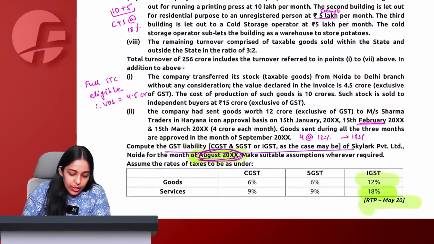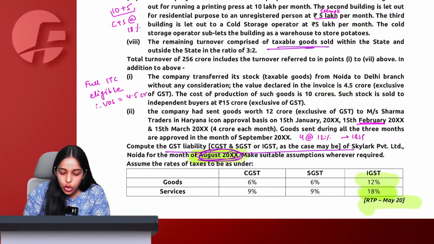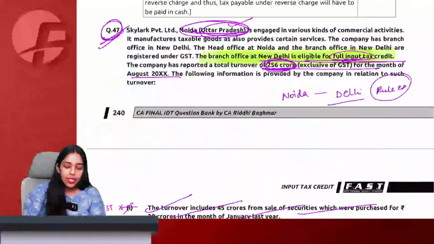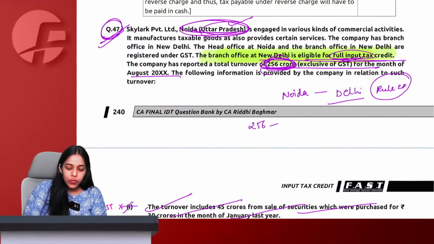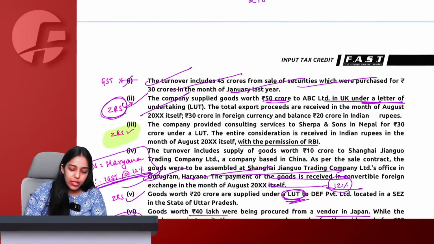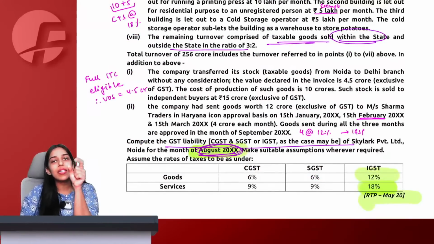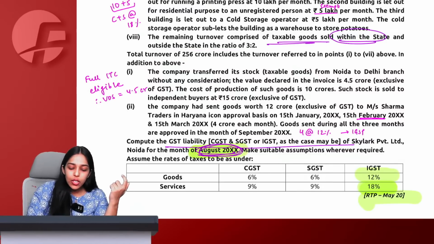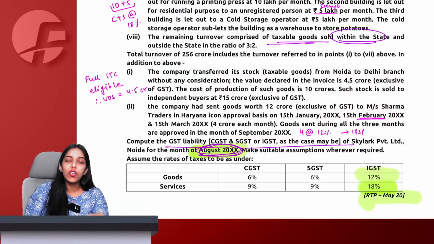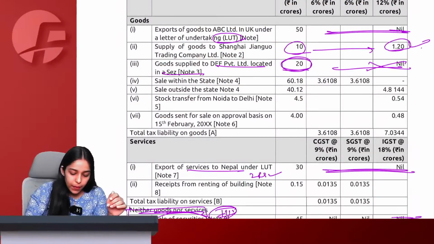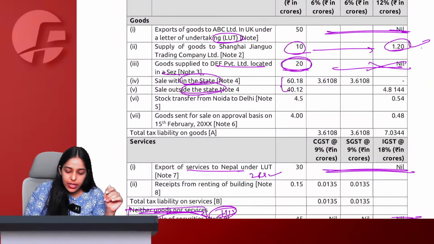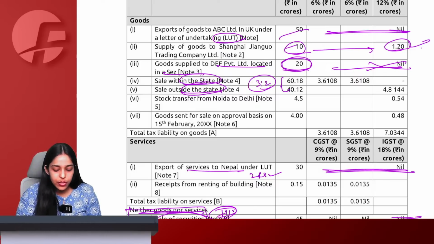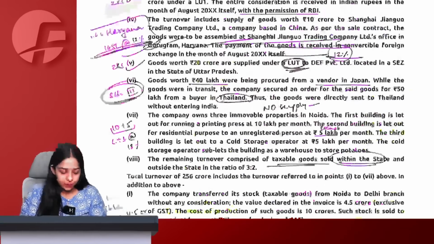After that, we are saying that the remaining turnover comprised of taxable goods within the state and outside the state in the ratio 3:2. Now, this you can simply calculate. See, the total turnover is 256 crore minus whatever they have given. You simply reduce. Whatever final balance amount will come, apportion it in the ratio of 3:2. For 3:2 ratio, 3 you will take for goods 12% and 2 you will take for service 18%. So we will say sale within the state, sale outside the state, will simply take it in the ratio of 3:2 for the balance amount out of 256 after reducing all this that they have given to us.